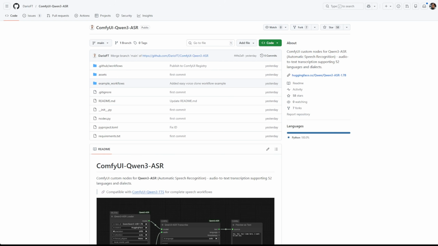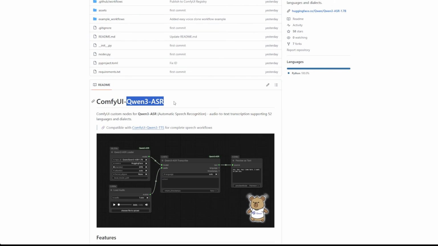For Qwen3 ASR, I'm going to use this GitHub repo to test the Qwen3 ASR model. Now, automatic speech recognition has been around for a pretty long time. It's not a new thing. But something with Qwen3 is kind of unique compared to VibeVoice ASR. So let's try this installation.